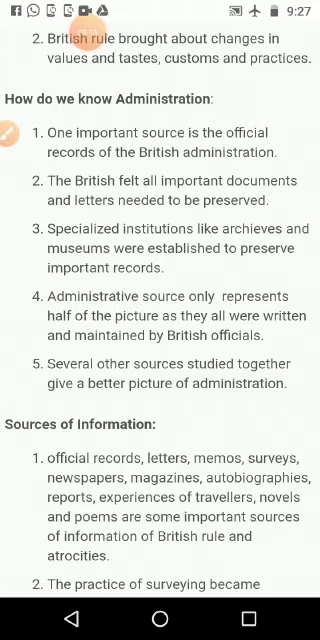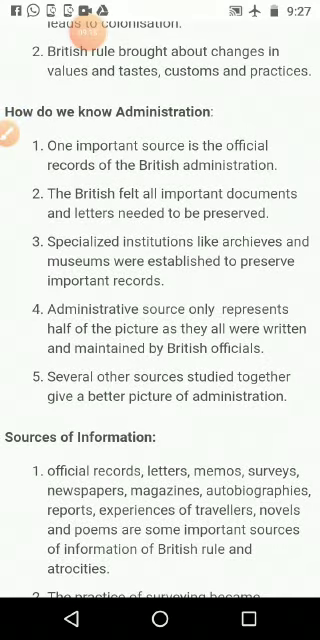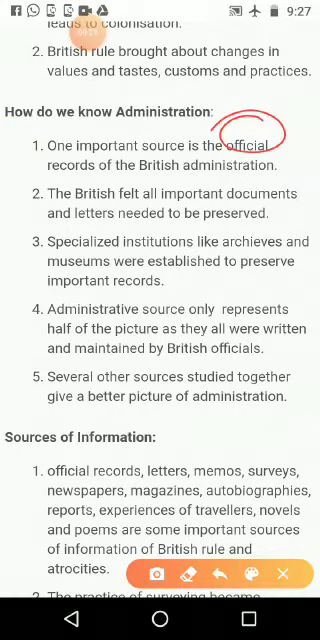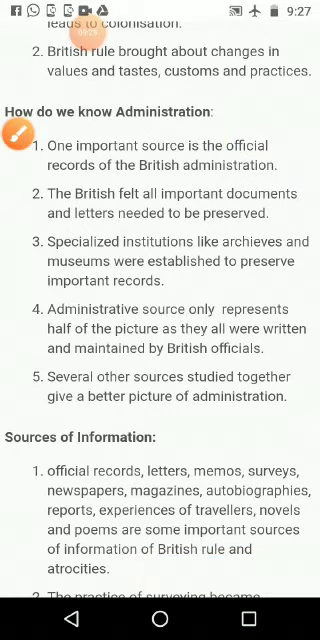In 8th standard, we are studying about the 18th century to the 21st century. Here we can understand the administration of the British people. What are the official records they are keeping? That is the source to understand the British administration.